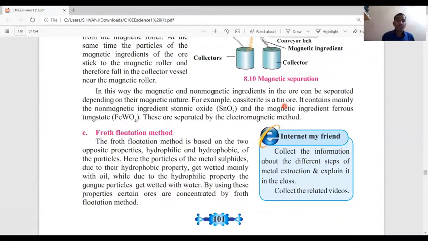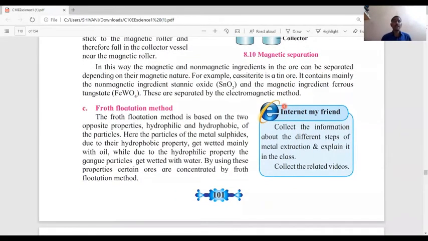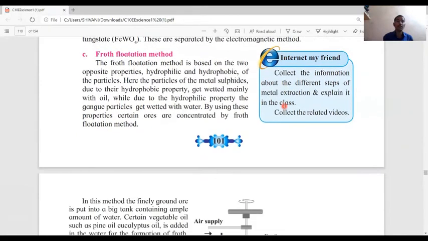Now, the fourth method, froth flotation, is also a gravitation separation method. The froth flotation method is based on two opposite properties, hydrophilic and hydrophobic, of the particles. Here, the particles of the metal sulfides, due to their hydrophobic property, get wetted mainly with oil, while due to the hydrophilic property, the gangue particles get wetted with water. By using these properties, certain ores are concentrated by the froth flotation method.